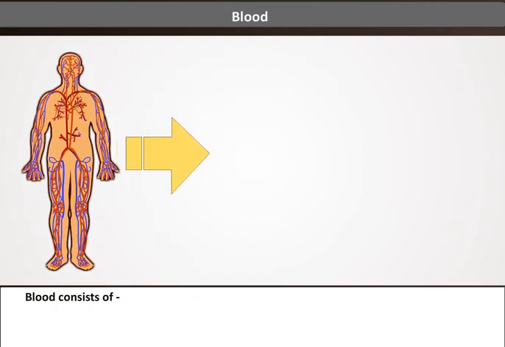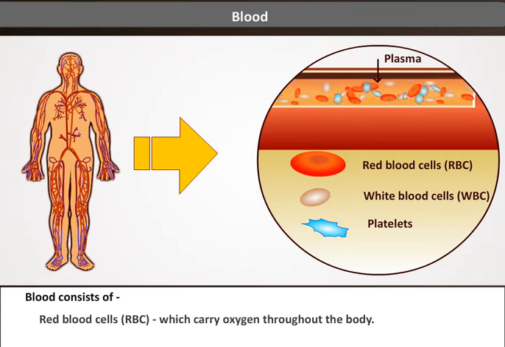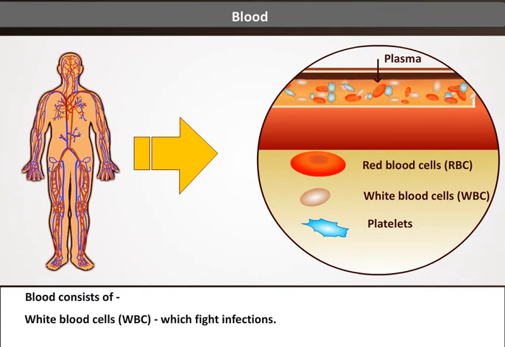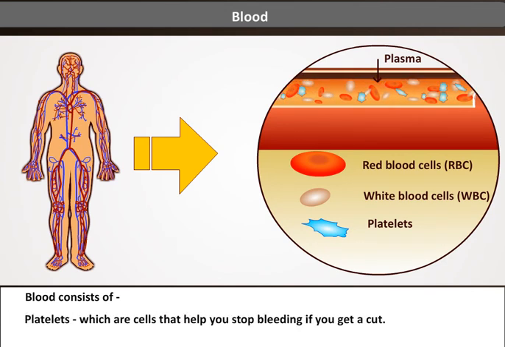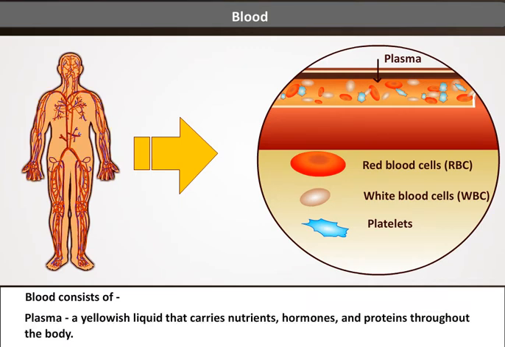Blood consists of red blood cells, which carry oxygen throughout the body, white blood cells, which fight infections, platelets, which are cells that help you stop bleeding if you get a cut, and plasma, a yellowish liquid that carries nutrients, hormones, and proteins throughout the body.